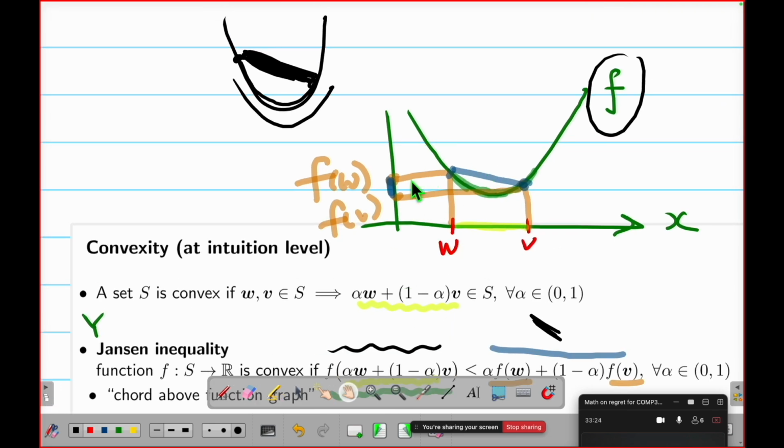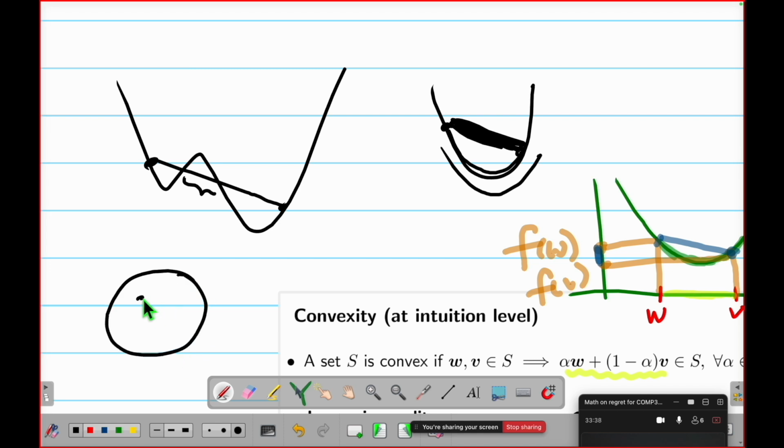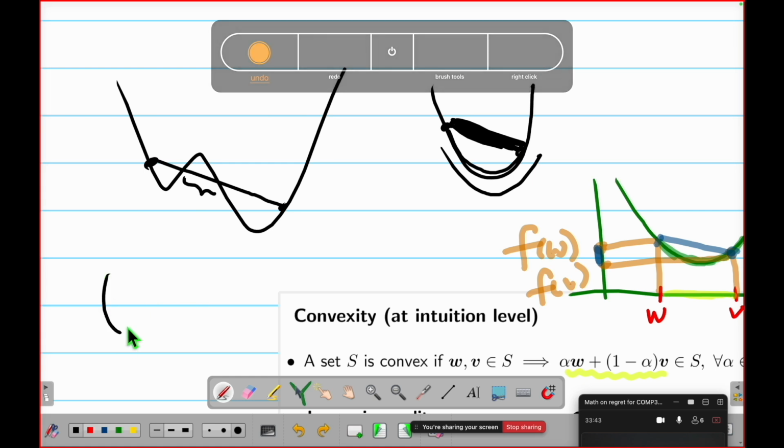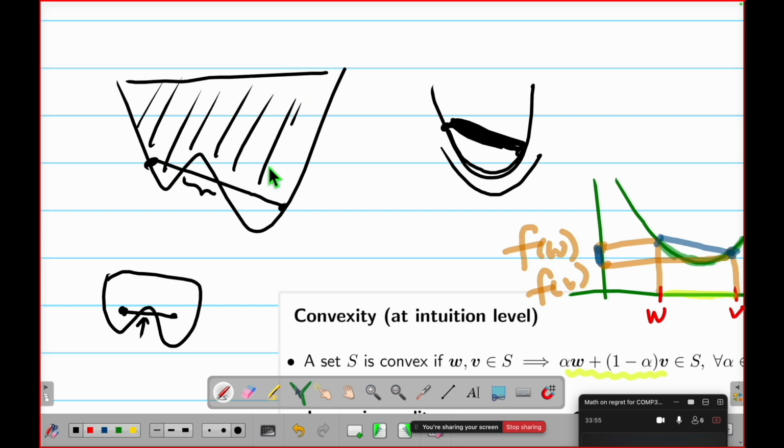This should be easy to illustrate, because if my function looks like this, is this convex? No, because I can have a point here and a point here and draw a line. This part is not above my function. This is the same thing, right? If every line is inside the whole set, this is a convex set. But if my shape is like this, this part of the line is not inside the set. So this is the same idea. If I fill in the region above, this is a set. Is this a convex shape? No, because this part is outside my set.